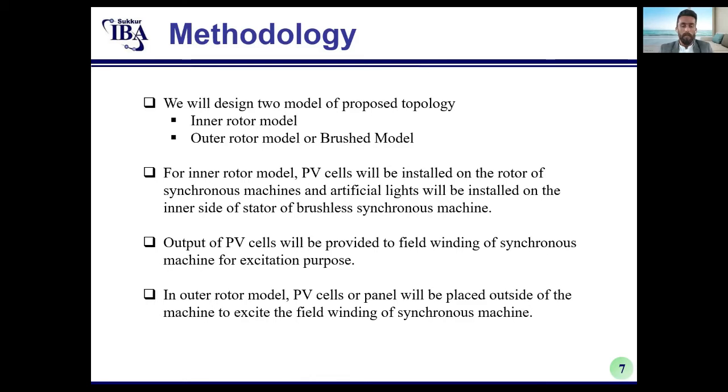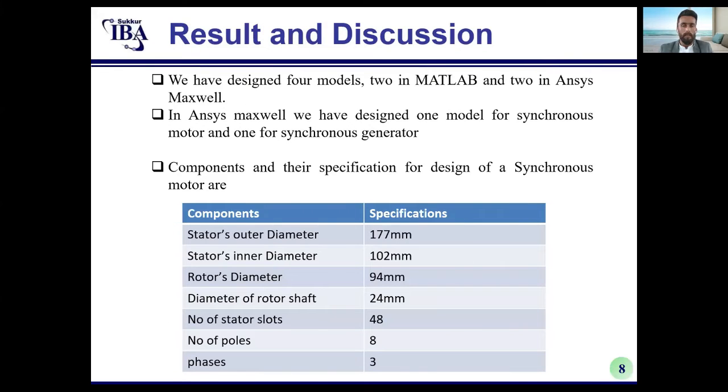For the inner rotor model, PV cells will be installed on the rotor of the synchronous machine and artificial LEDs will be installed on the inner side of the stator of the brushless synchronous machine. The output of the PV cells will be provided to the field windings of the synchronous machine for excitation purposes. In the outer rotor model, PV cells or panels will be placed outside of the machine to excite the field winding of the synchronous machine. Results and discussion.